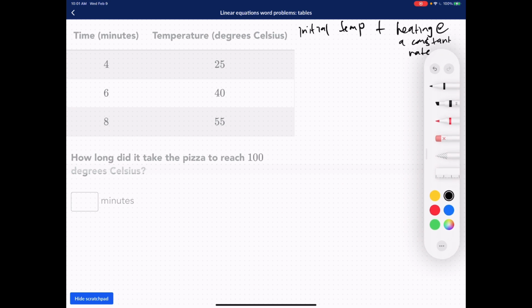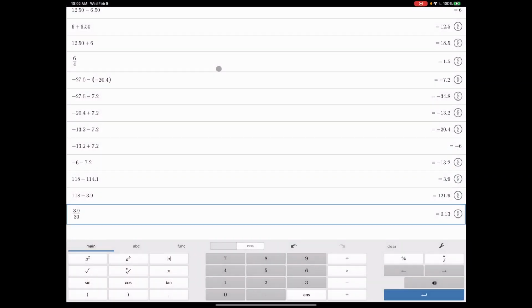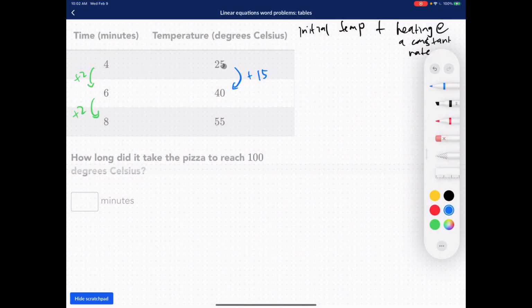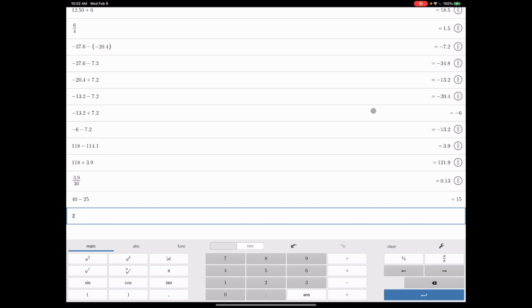Let's take a look. We're going to have to extend this table because we're trying to find 100 degrees. So that's going to be plus 2, and that's going to be plus 15. How did I get plus 15? 40 minus 25 is equal to 15, and 25 plus 15 is equal to 40. You see that?